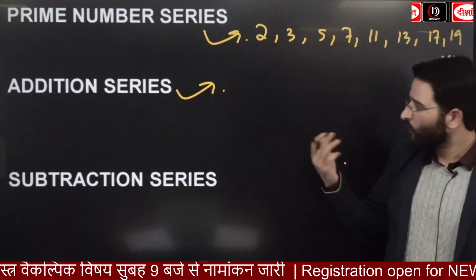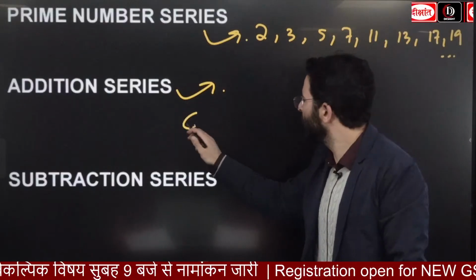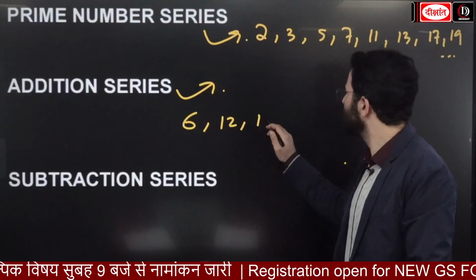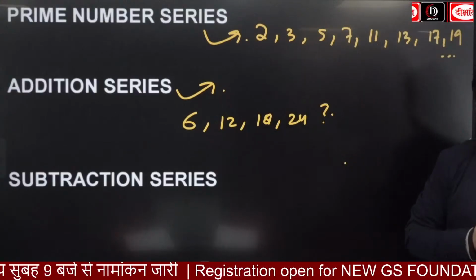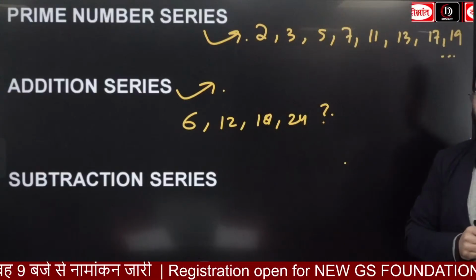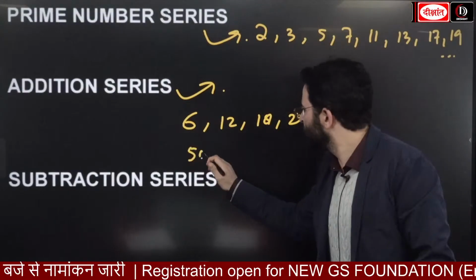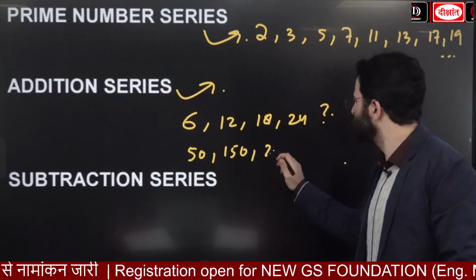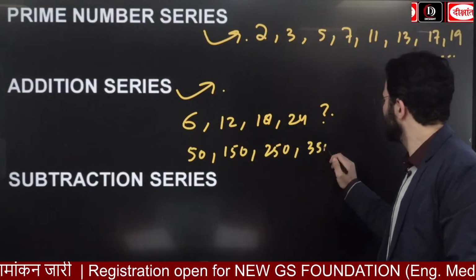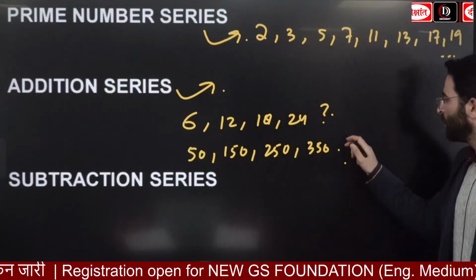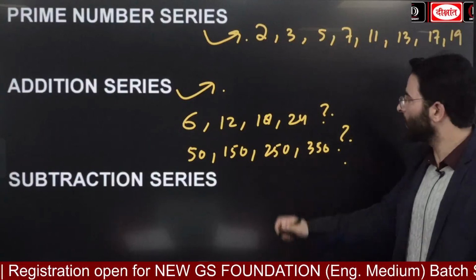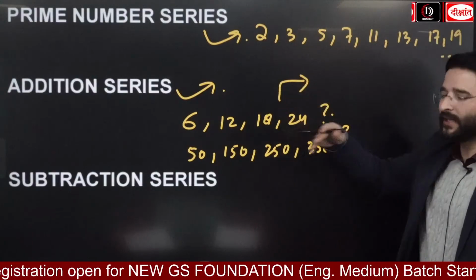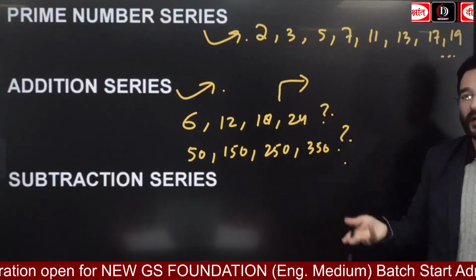Addition series. For example, simple addition is happening: 6, 12, 18, 24. The next term obviously is going to be 30. Addition is happening here. Now for example, we are seeing 50, 150, 250, 350. The next one is going to be 450. Addition series. Simply addition is happening, or some fixed number will be continuously added over here.